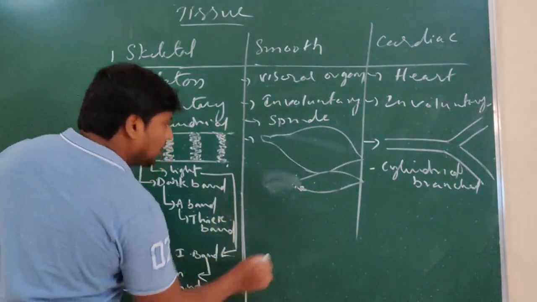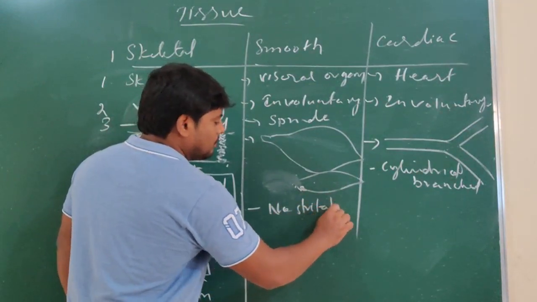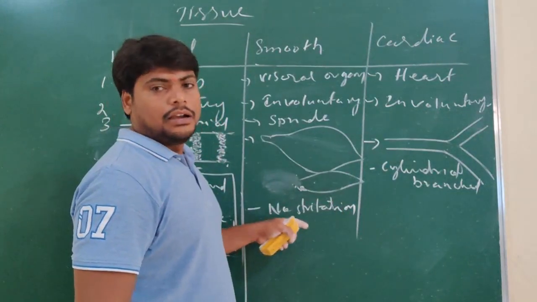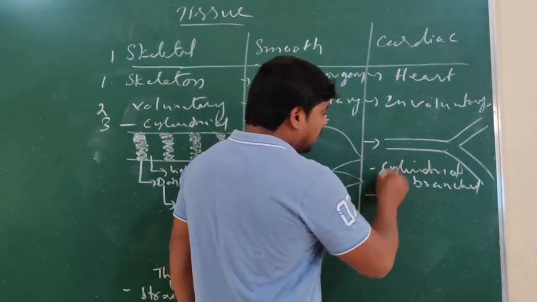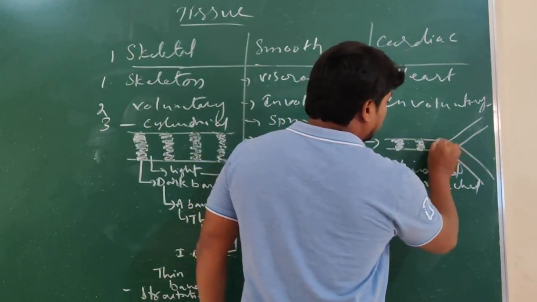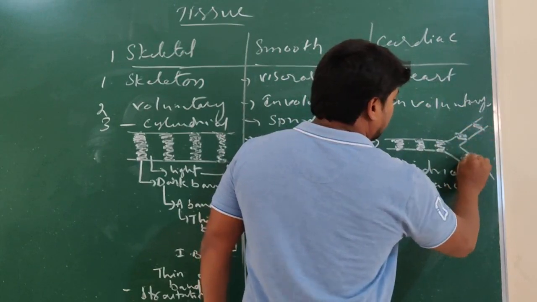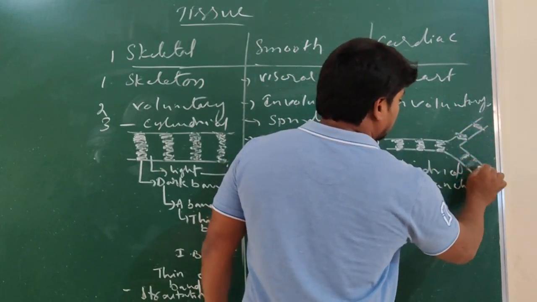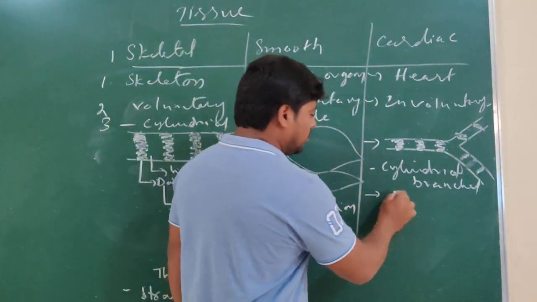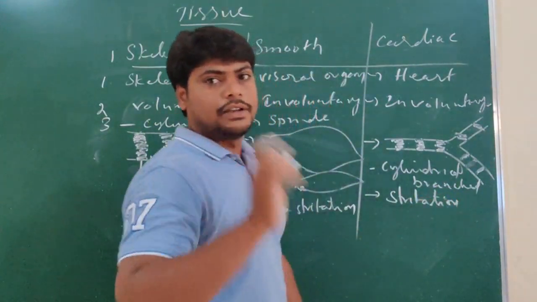Striation is found here, but here there is no striation. No bands are found here. And in this case, we can find bands. Thick bands and thin bands are found. We can call them light band and dark band. So striation is found. Understand? That is the difference you have to remember.